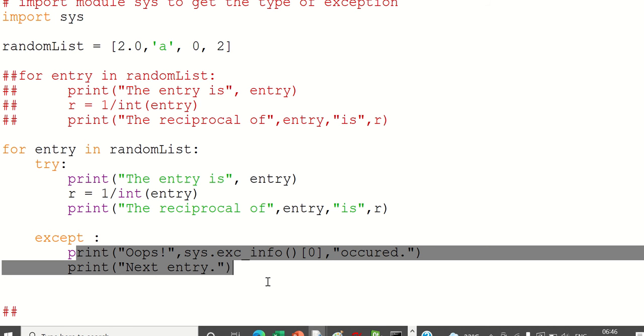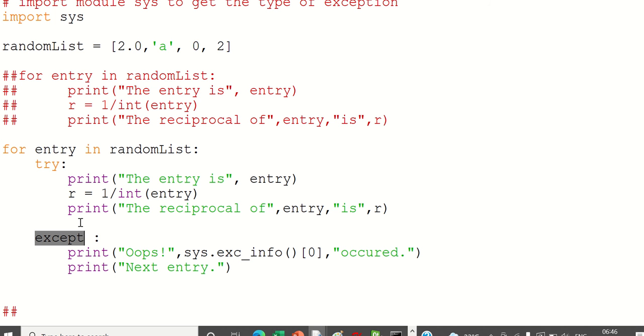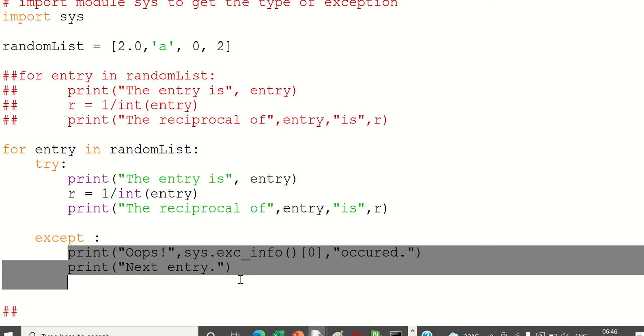So in this case, I am not specifying what exception I am going to catch. I am telling whatever exception will come, I am going to catch, and I am going to do the solution for all the exceptions.